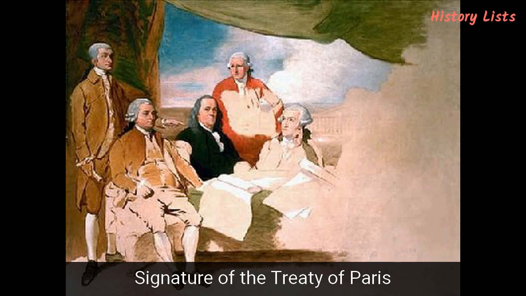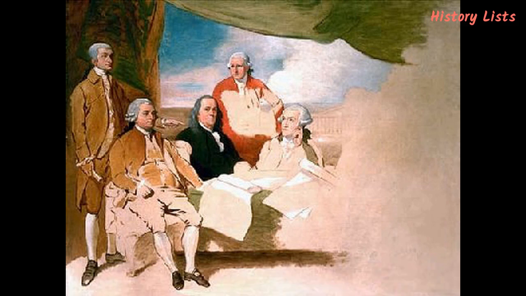Number 10. Signature of the Treaty of Paris. The American War of Independence and with it, the American Revolution formally ended with the Treaty of Paris, which was signed on September 3, 1783. The British Empire accepted defeat against its former colonies and recognized independence of the United States of America. The Treaty of Paris also set the boundaries of the United States, the Mississippi River in the west, Great Lakes in the north and 31st parallel in the south, and guaranteed American fishing boats access to Newfoundland.